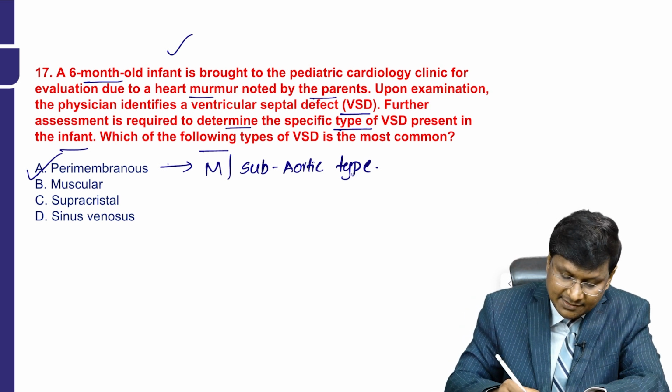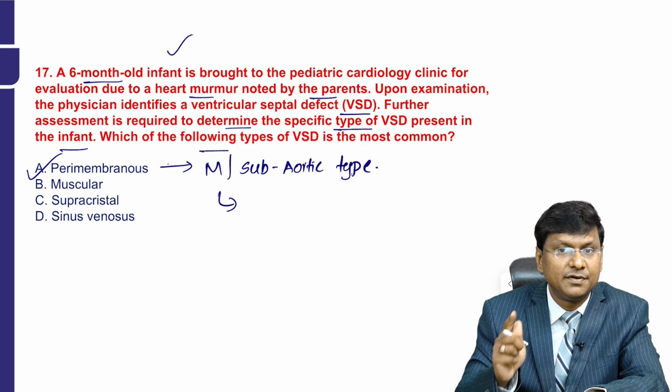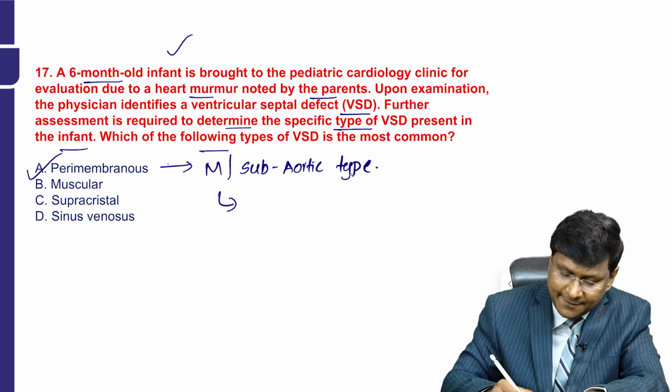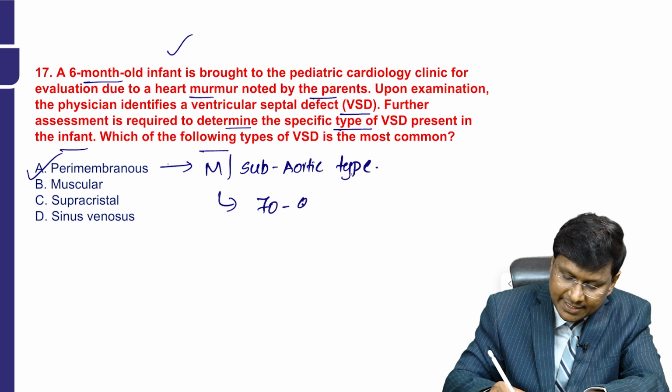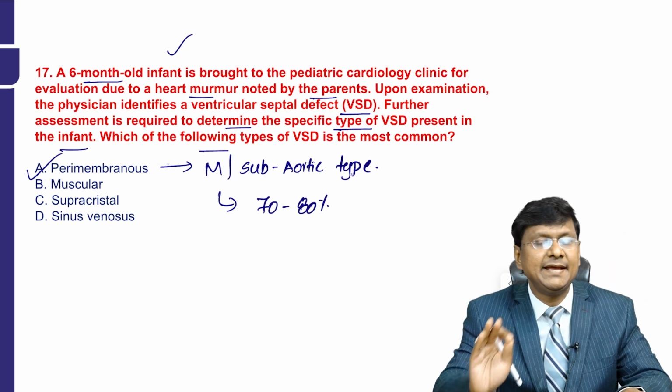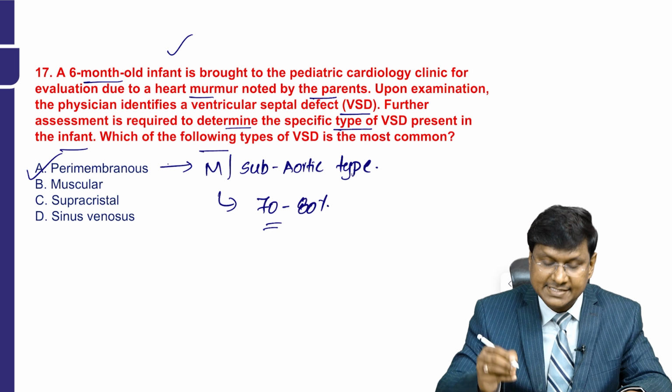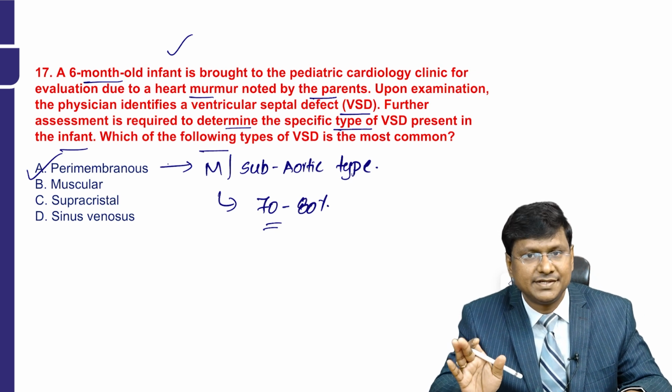This membranous type of VSD accounts for the majority of VSDs, nearly 70 to 80% of all the VSDs.